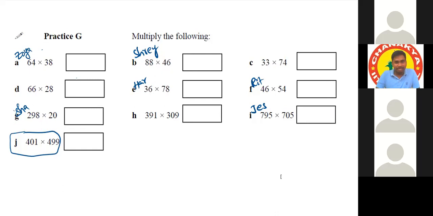D or H? Which question? Yes, D. Okay. And one more question remaining, H. Who will take H?